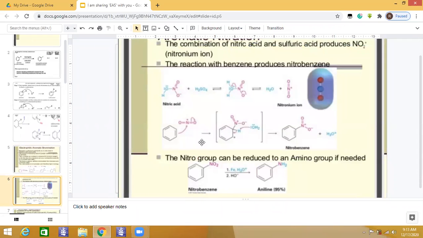Now next is our nitration of benzene. Okay, now what happened in it, you have nitric acid and sulfuric acid. So we have to produce a nitronium ion. For that purpose, the source of the nitronium ion is through the protonation of nitric acid by sulfuric acid. Now sulfuric acid is a strong acid, and again the nitric acid. Now this is going to protonate it like this.